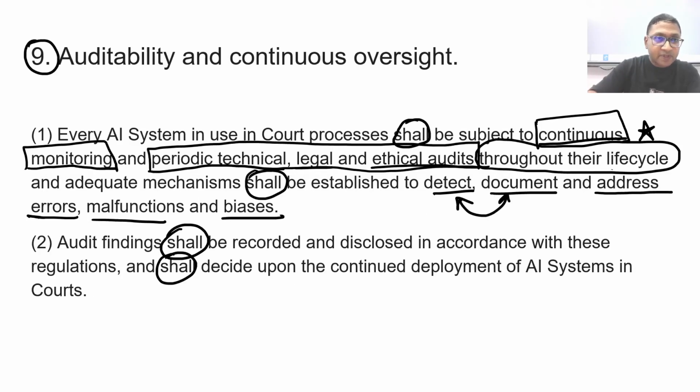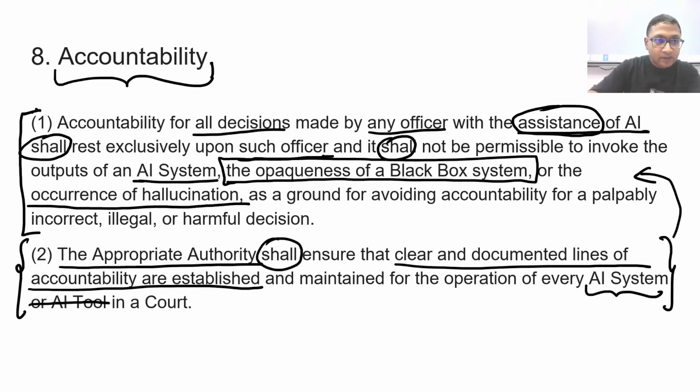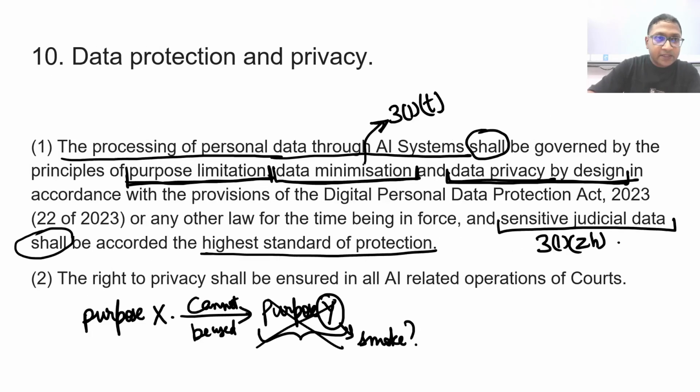But remember, previously I was talking about the clause that it shall not be permissible to invoke the outputs of an AI system, the opaqueness of a black box system. Here the door is shut, but here it says highest standard of protection.